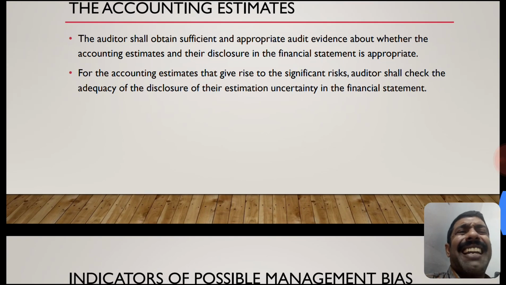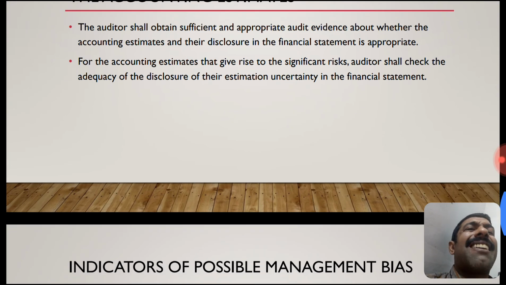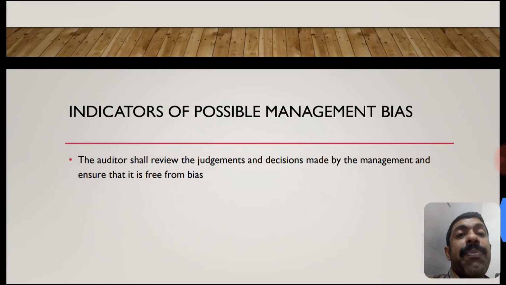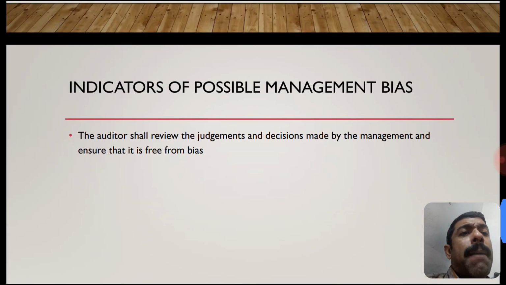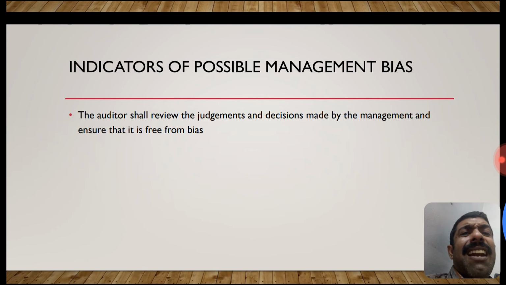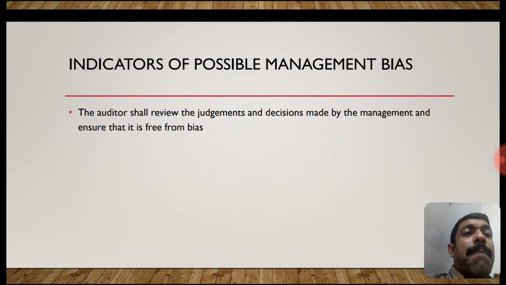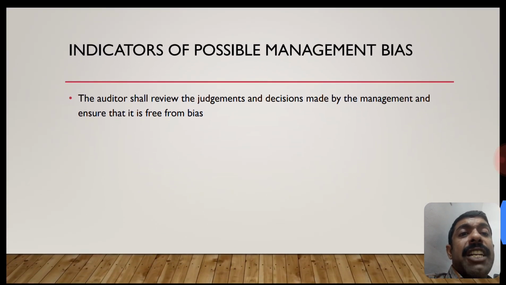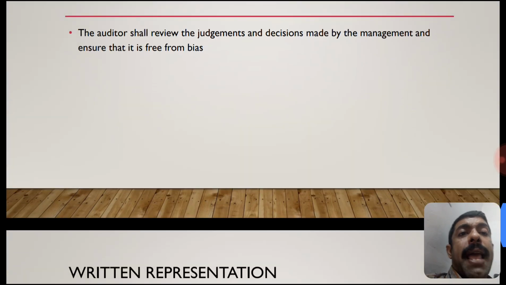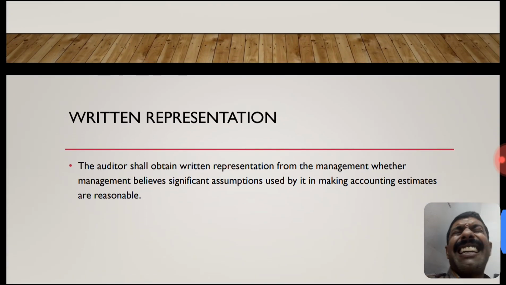For accounting estimates that give rise to significant risk of uncertainty, the auditor shall check the adequacy of disclosure of their estimation uncertainty in the financial statement. What additional disclosures are provided to address the estimation uncertainty? Indicators of possible bias by the management. The auditor shall review the judgments and decisions made by the management and ensure that they are free from bias. Written representation.